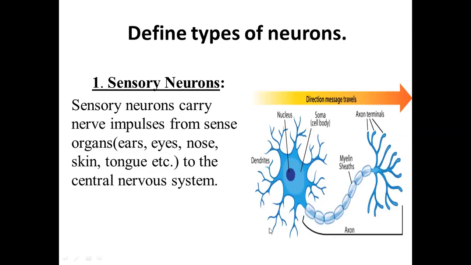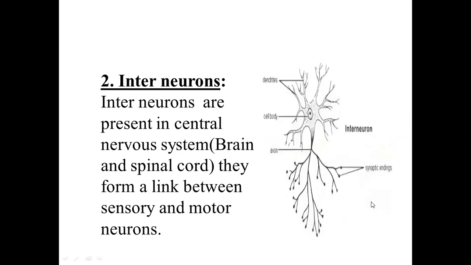All the same structure and components, same labelings, which I have already discussed. You can see over here. Now, the second type of neuron is interneurons. Inter simply means something which is present between two, or connecting two different things, or serving as a link or a junction. So interneurons are those neurons which actually form a link between the sensory neuron and the motor neurons.